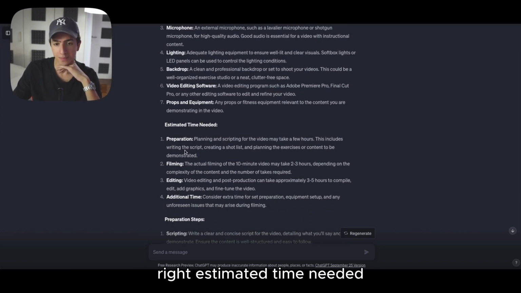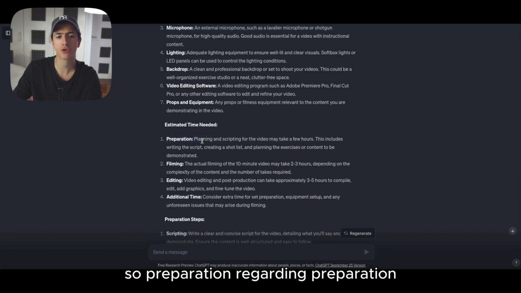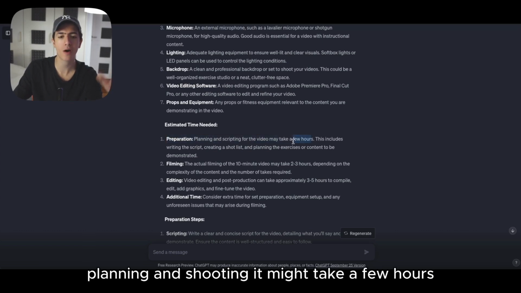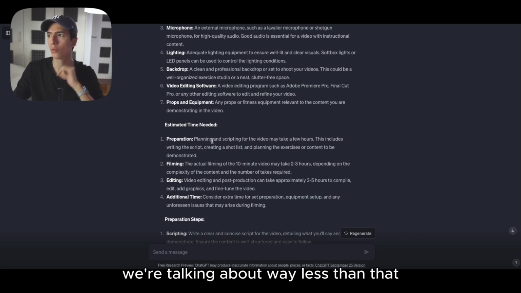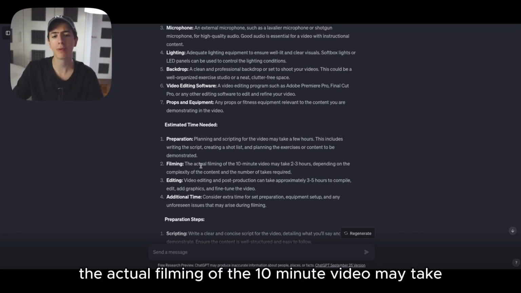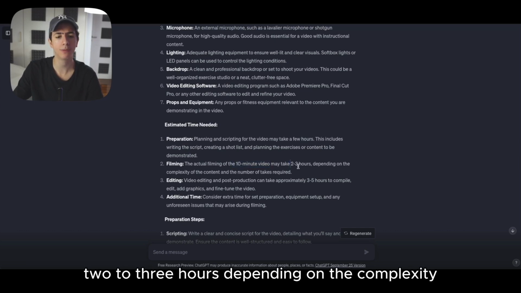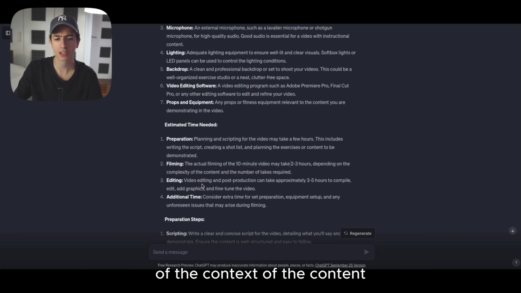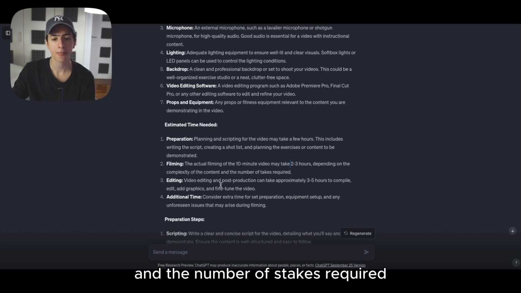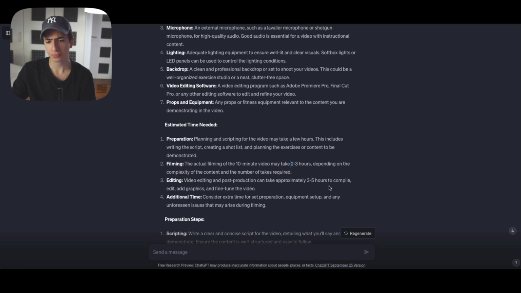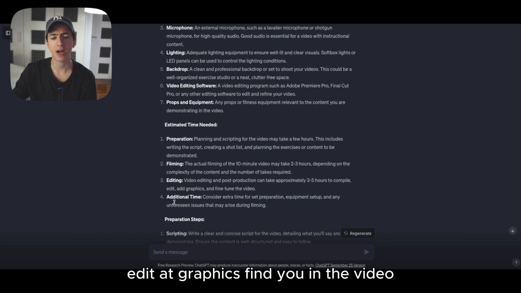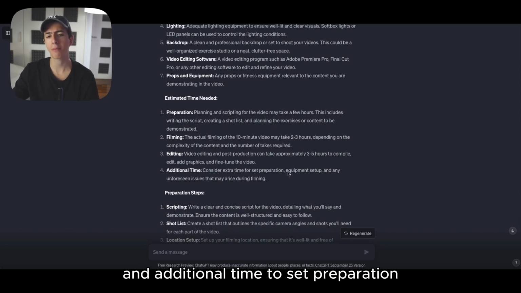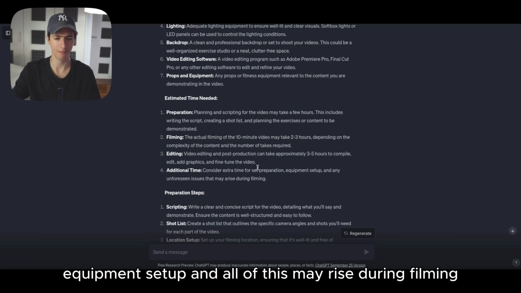Estimated time needed. So regarding preparation, planning, and shooting, it might take a few hours if you script and plan your video with ChatGPT. We're talking about way less than that. Regarding filming, the actual filming of the 10-minute video may take 2 to 3 hours, depending on the complexity of the content and the number of takes required. Editing, again, 3 to 5 hours to compile, edit, add graphics, fine-tune the video, and additional time for preparation and equipment setup, and all of this may arise during filming.